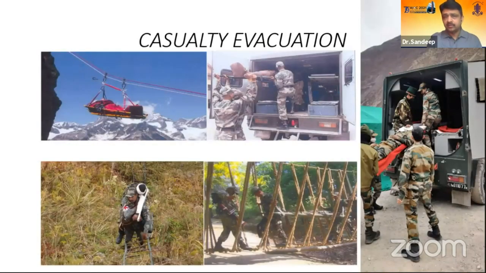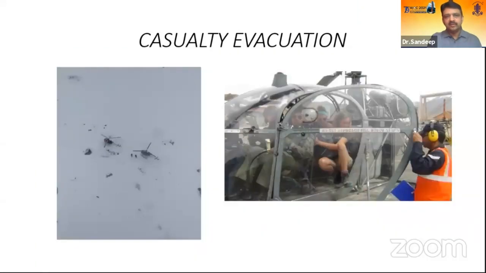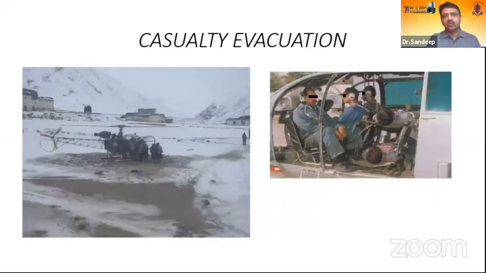Another part is casualty evacuation. Wherever required, casualty evacuations can be done on foot or by improvisation; if roadheads are available, then ambulances are used. The one thing we are using extensively is helicopters, or air evacuation. In high-altitude areas where other evacuation is not possible, we use small helicopters. The advantage is rapid evacuation; the disadvantages are that they are non-pressurized and very few casualties can be carried. You can have two sitting and one lying casualty, so most of these helicopters have been improvised to carry more casualties.